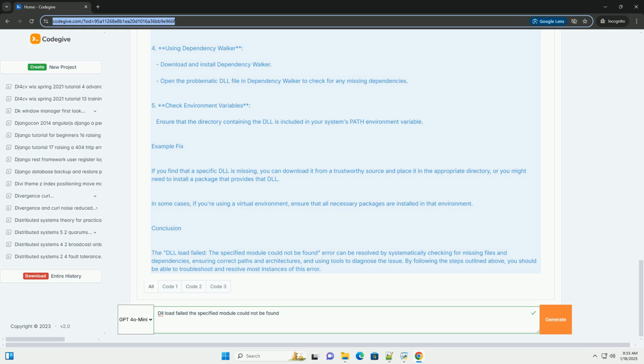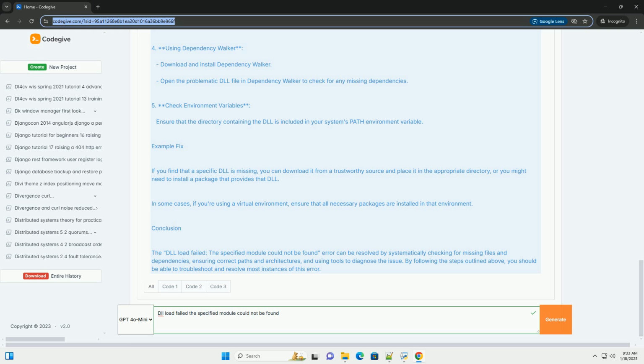Example fix. If you find that a specific DLL is missing, you can download it from a trustworthy source and place it in the appropriate directory, or you might need to install a package that provides that DLL. In some cases, if you're using a virtual environment, ensure that all necessary packages are installed in that environment.